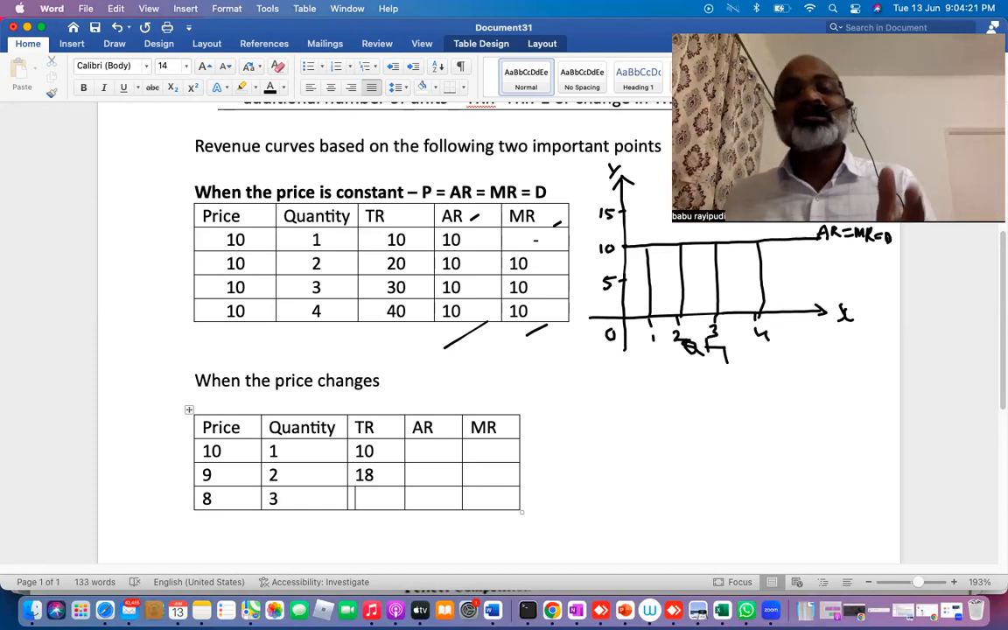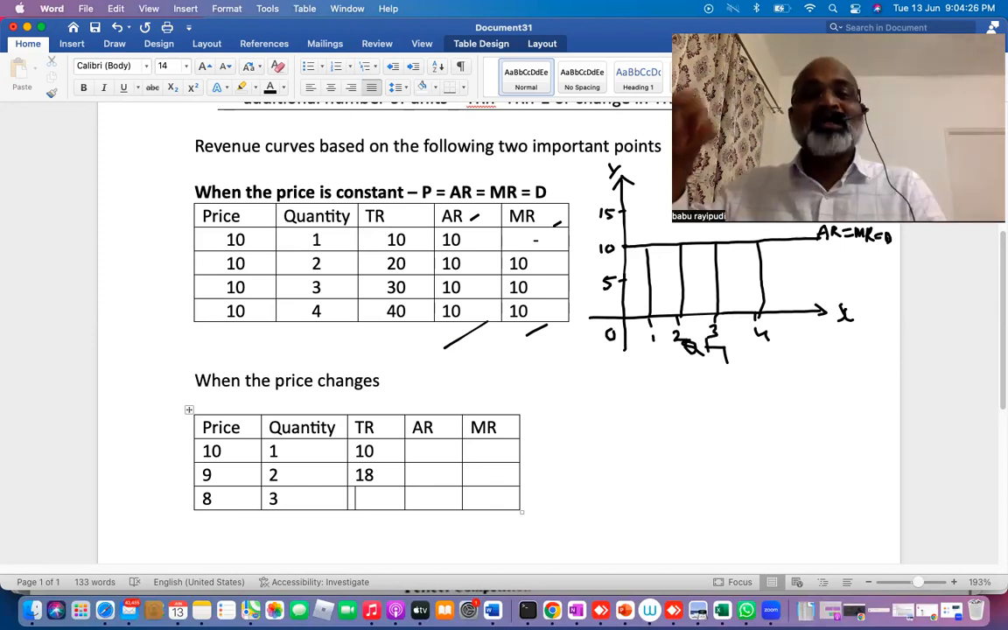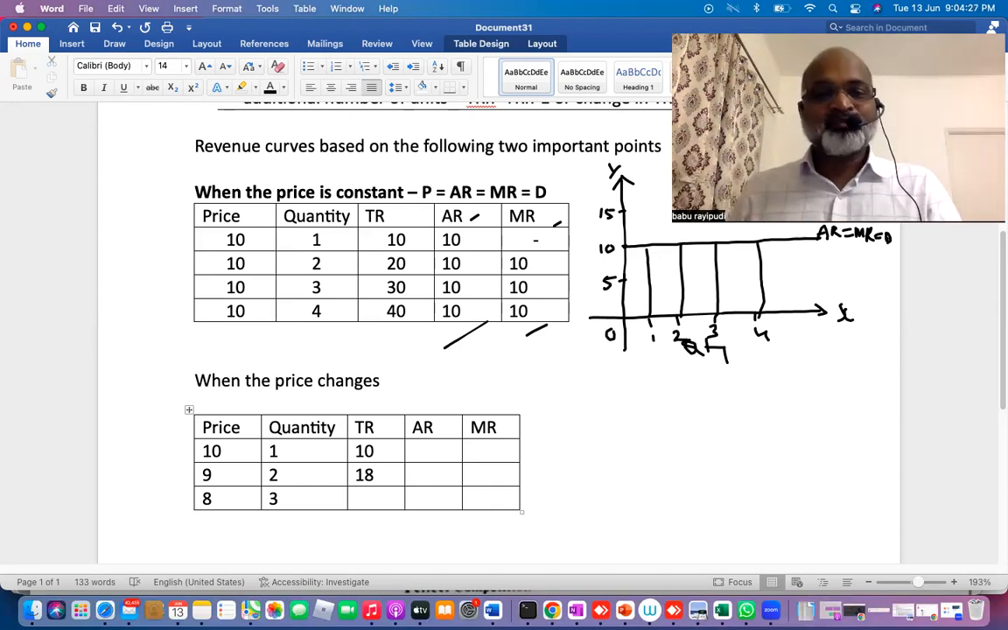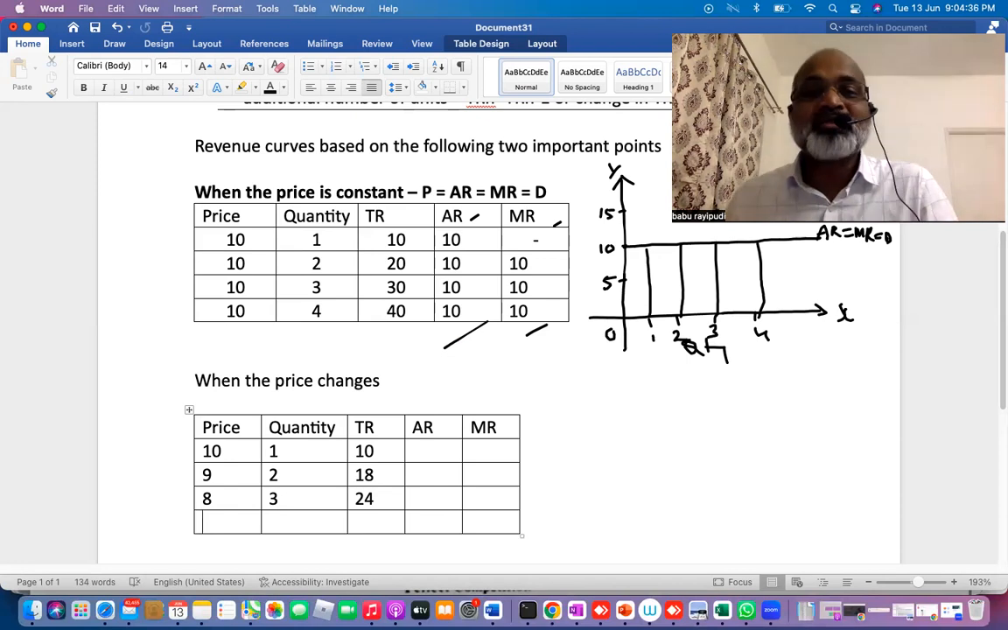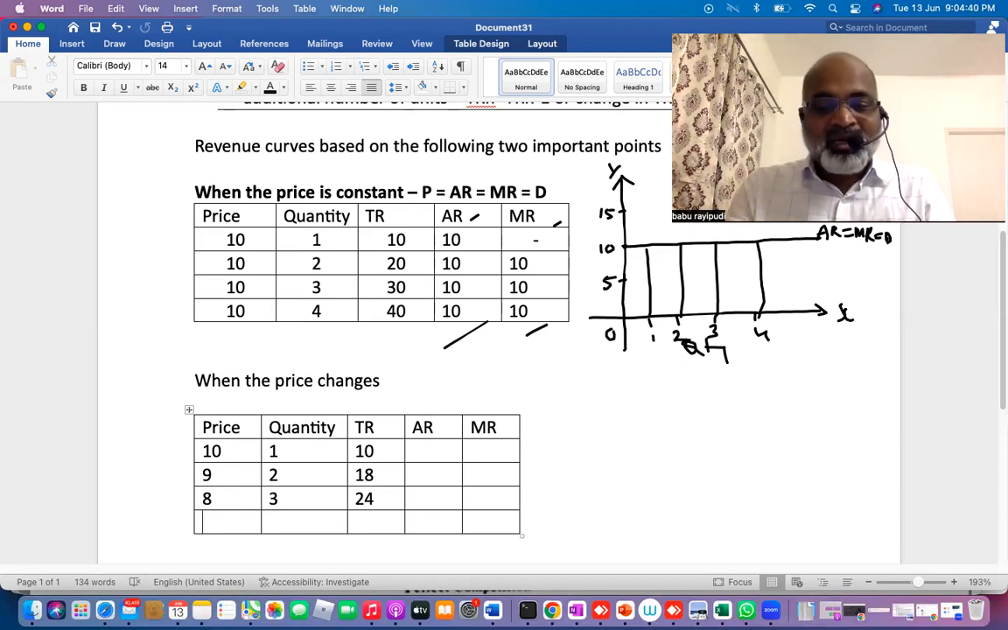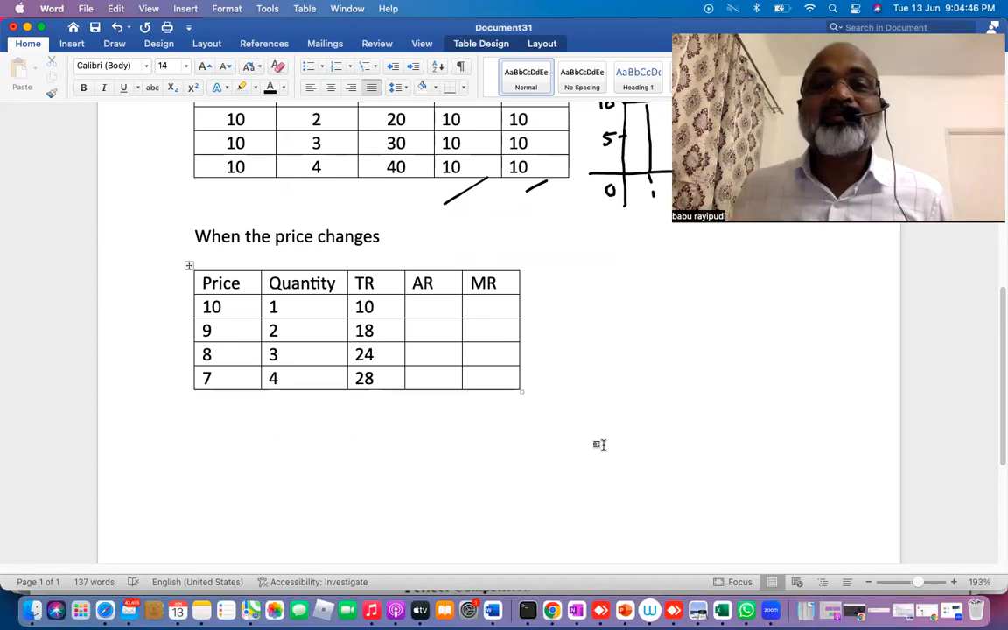It happens because you might find a lot of competition. To compete with the sellers, you might want to decrease the price. So 8 rupees you are charging, and now 24 is the total revenue. Total revenue is increasing. In the first table, when the price is constant, total revenue is also increasing. Here also total revenue is increasing. If you want to sell the fourth unit, again you have to decrease the price, so 7, 28. If you look at this table, even if I'm changing the price, my total revenue curve is going to have the same shape.